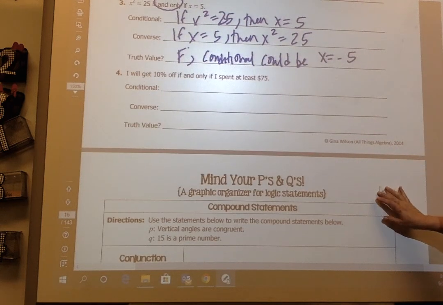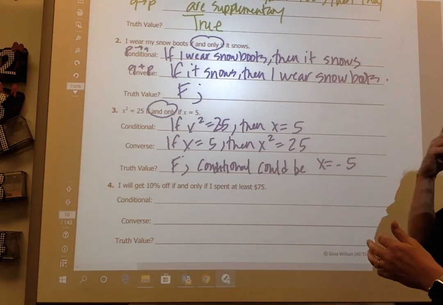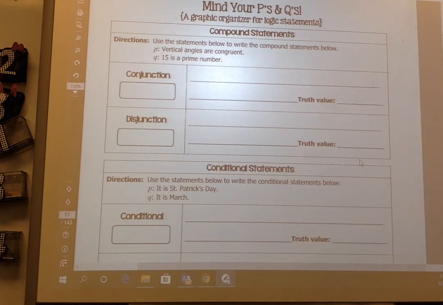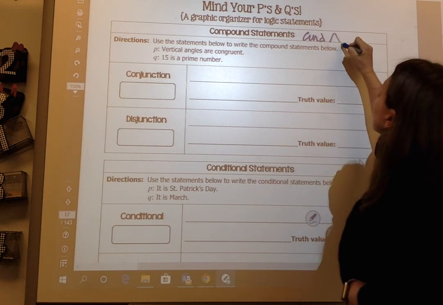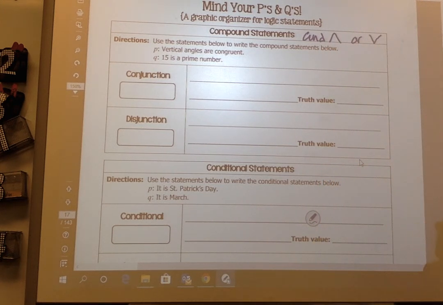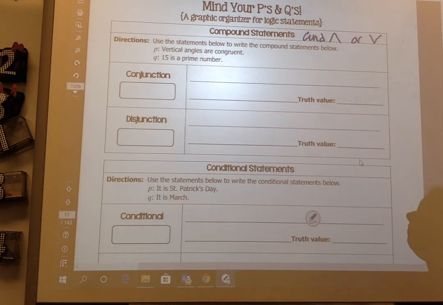All right. So that should help you with how to write those into if-then statements and then see if they're biconditional. All right, look at this next one. Mind your P's and Q's. I'm sure you were tired of me talking about P's and Q's, but we're going to look more at compound statements. Remember, a compound statement is and, caret top up, and or, caret top down. So I'm going to use the statements below to write the compound statements. P, vertical angles are congruent. Q, 15 is a prime number.